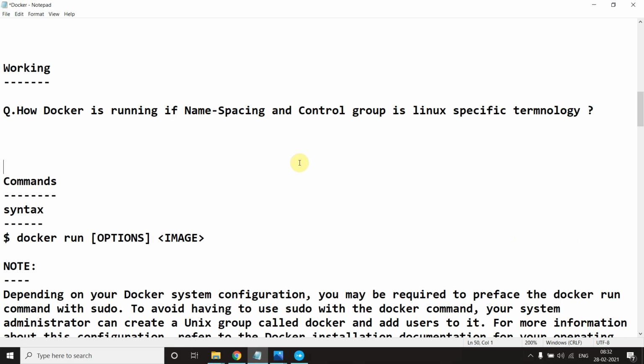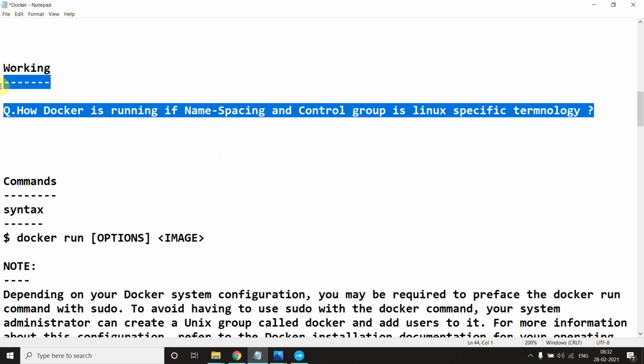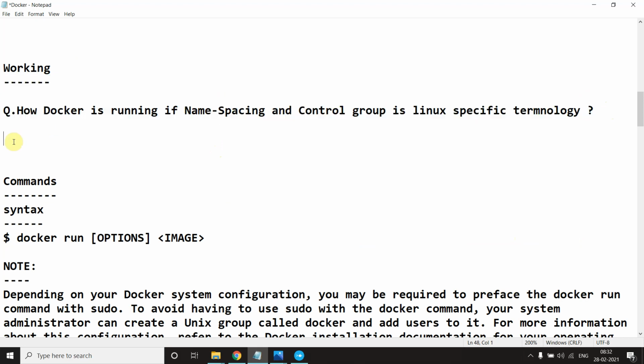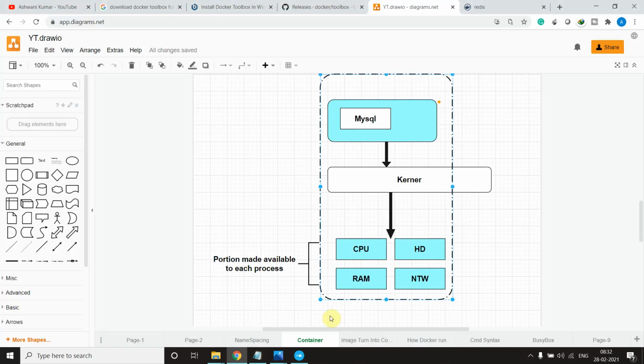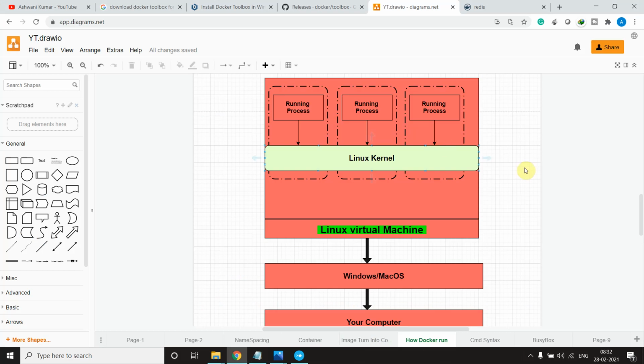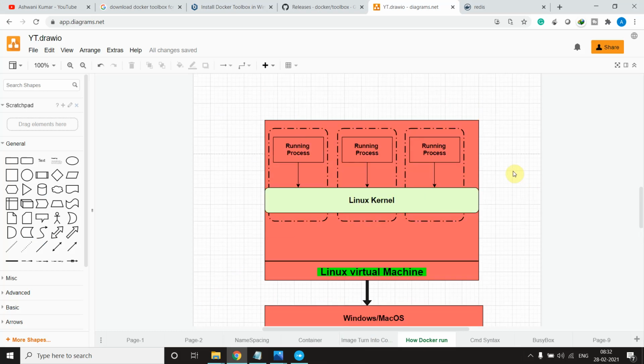And the first thing that comes into the picture: I told you that namespacing and control groups are related to the terminology of Linux. Then the question came up, how does it work on Windows? So okay, to make you understand this: when you install Docker for Windows, you are not installing Docker for Windows, you are installing a Linux virtual machine.